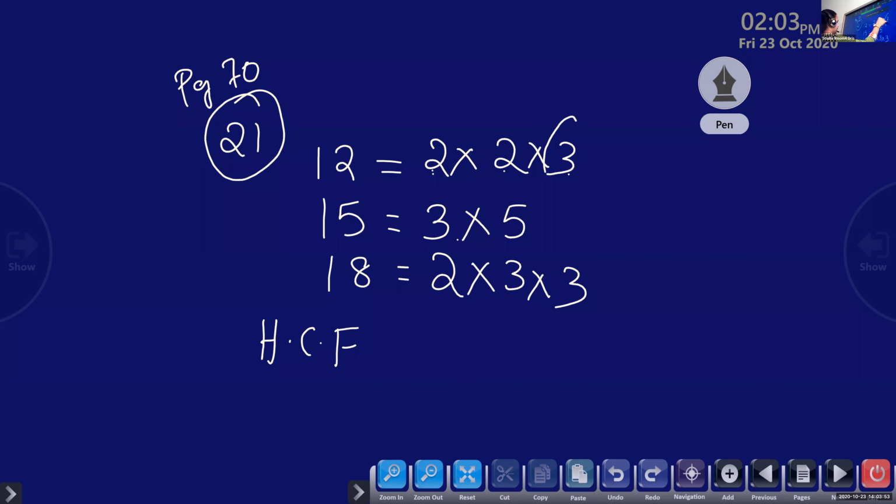Here we have 3. Check. 3 is common here, 3 is common here, 3 is common here. So what is HCF? 3. 3 only. Okay, children. Here there is no 5, here there is no 5, so we cannot take 5. 2 is here and here, but here there is no 2. So we cannot take. We have to see all. HCF is 3.